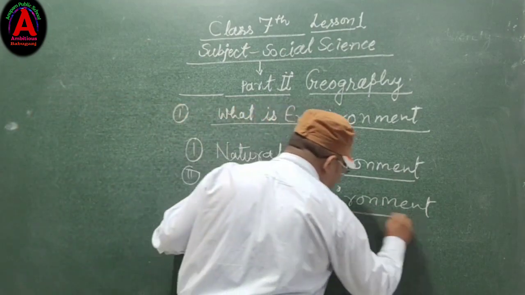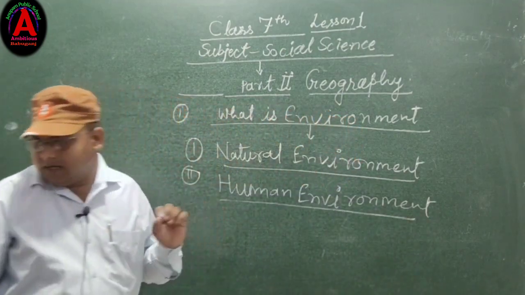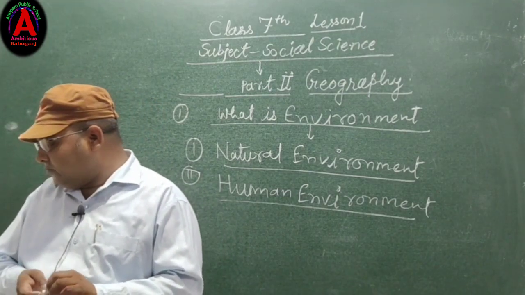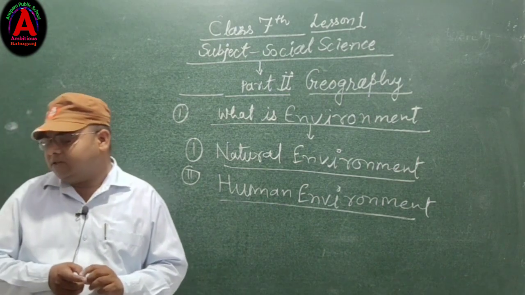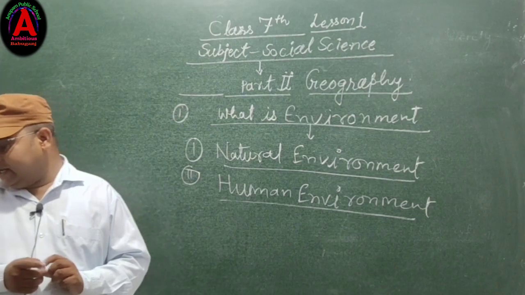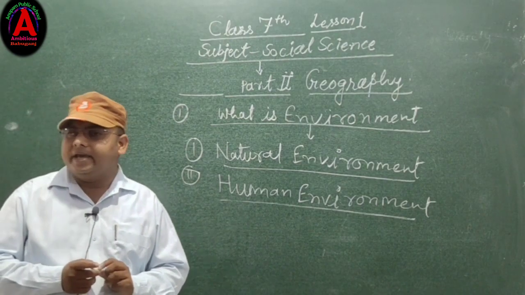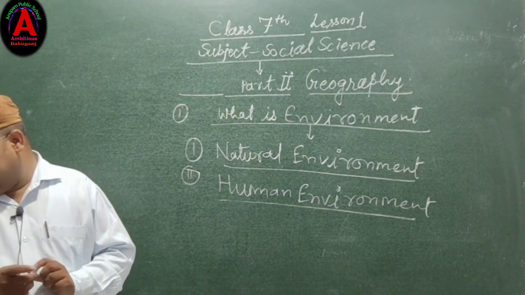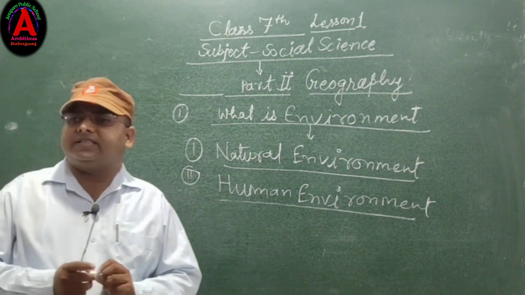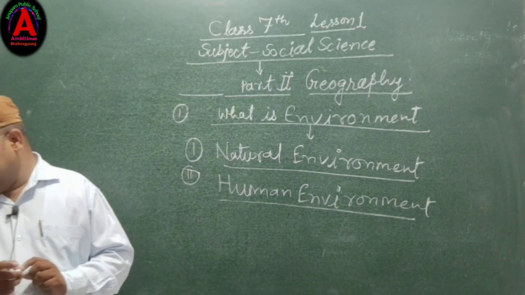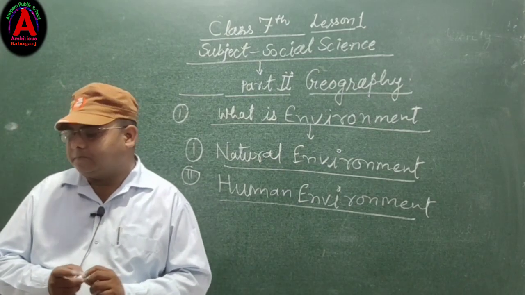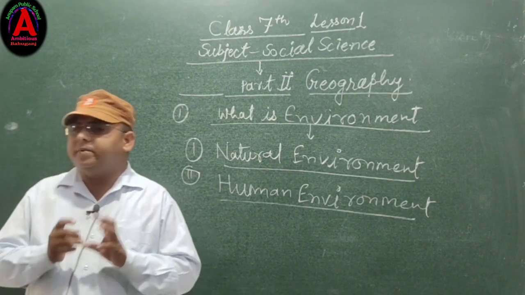And second point, human environment. What is human environment? Human environment refers to anything that has been created by human beings, and it includes infrastructure like roads, buildings, factories, bridges, canals and parks, etc. It also includes activities, creations, behavior and relationships among human beings.